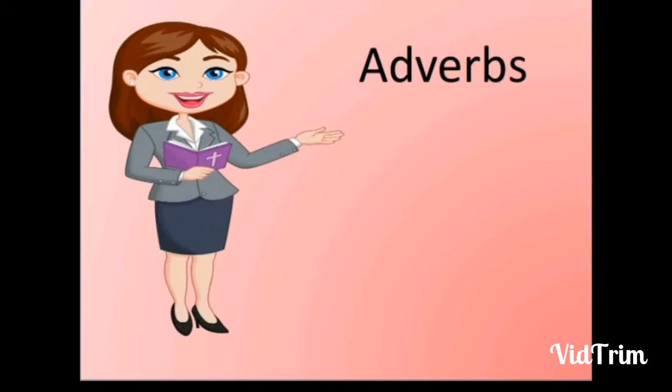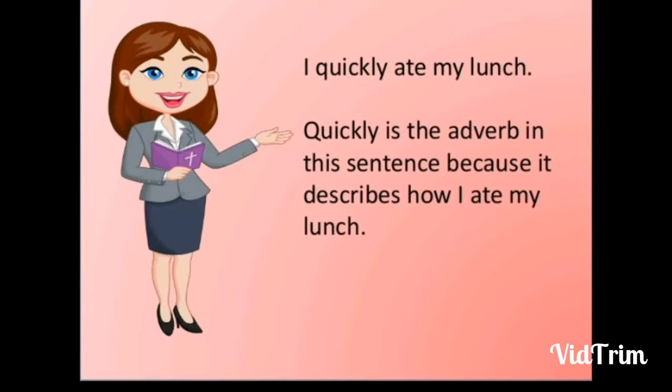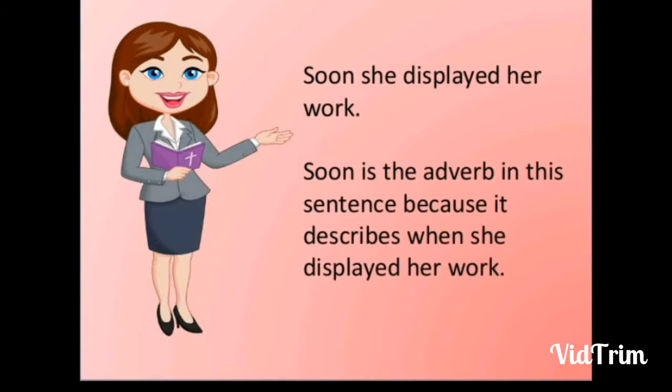And here comes the adverb. An adverb describes a verb, an adjective, or another adverb. Adverbs tell when, how long, or how often something happens. For example, in the sentence, I quickly ate my lunch, the word quickly is the adverb because it describes how I ate my lunch. Another example for an adverb is the word soon, as in the sentence, soon she displayed her work.